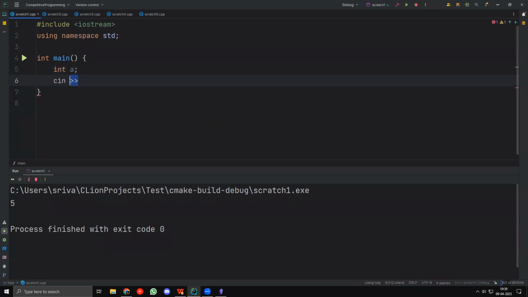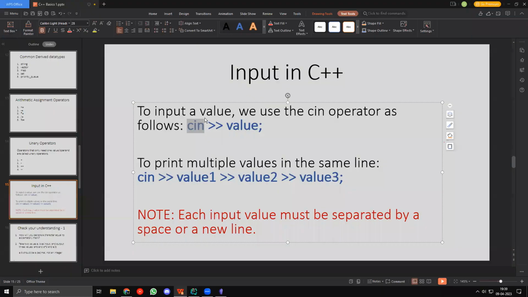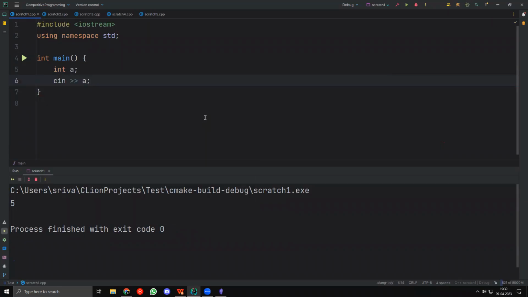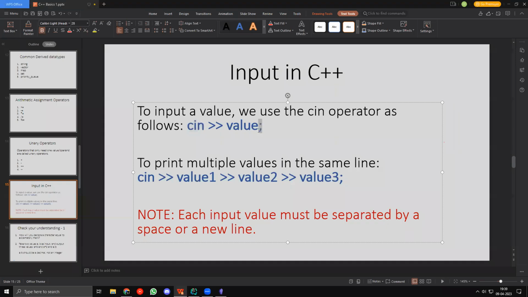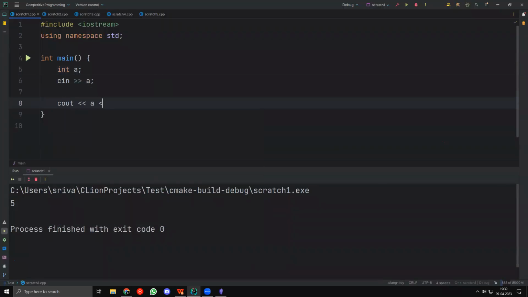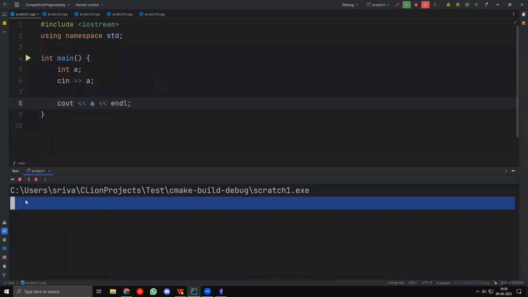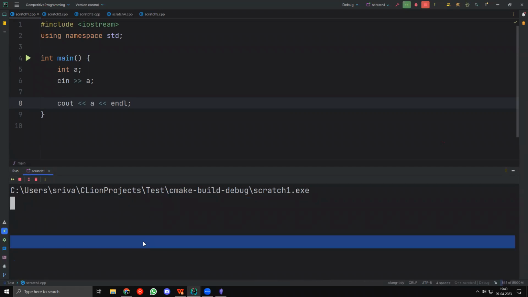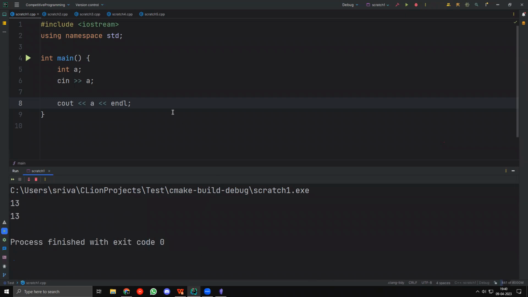So for cin, we have greater than symbols, and then we'll say the value. We'll say cin >> A, and obviously we'll put a semicolon after it. Now, I will say cout A. Let's see what happens when I run this. When I run this, you can see that this is waiting for my input. Now, if I enter something like 7, you can see that I get the output of 7. When I enter 13, I get output of 13, right?